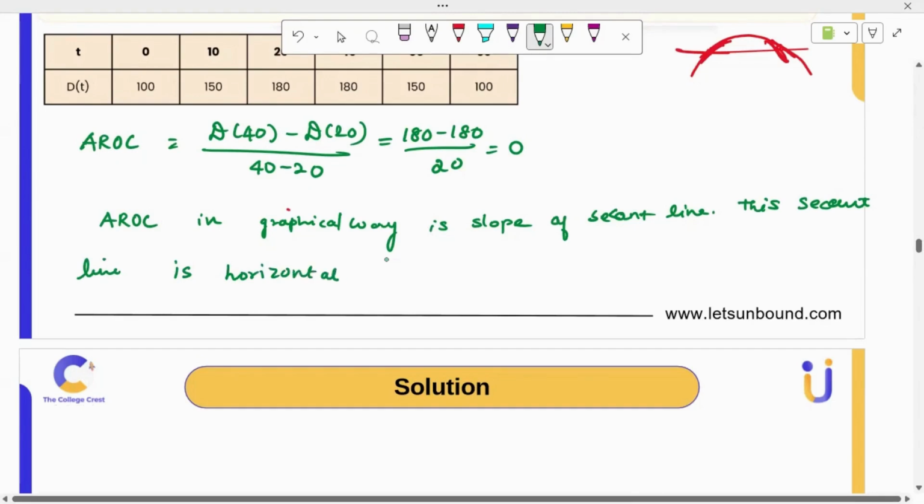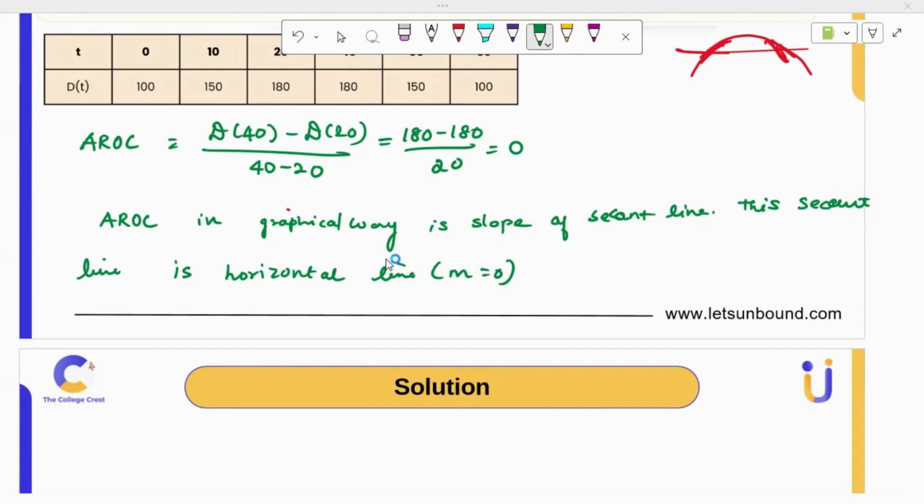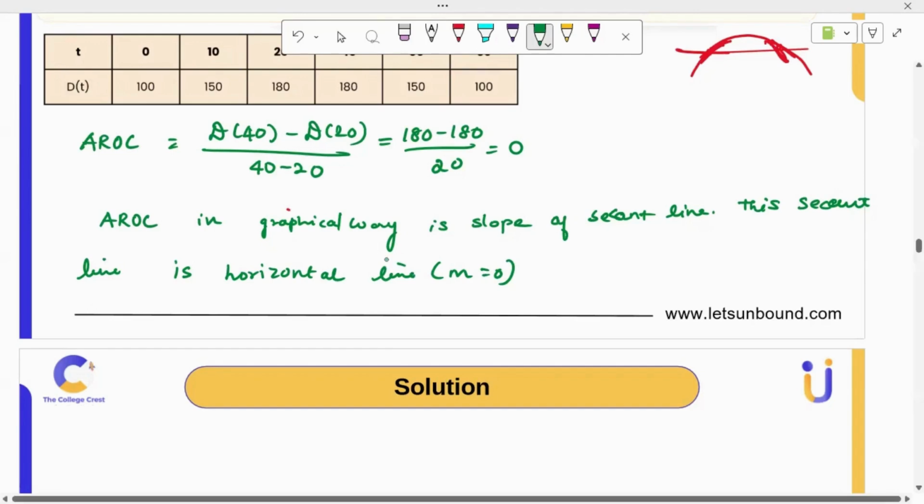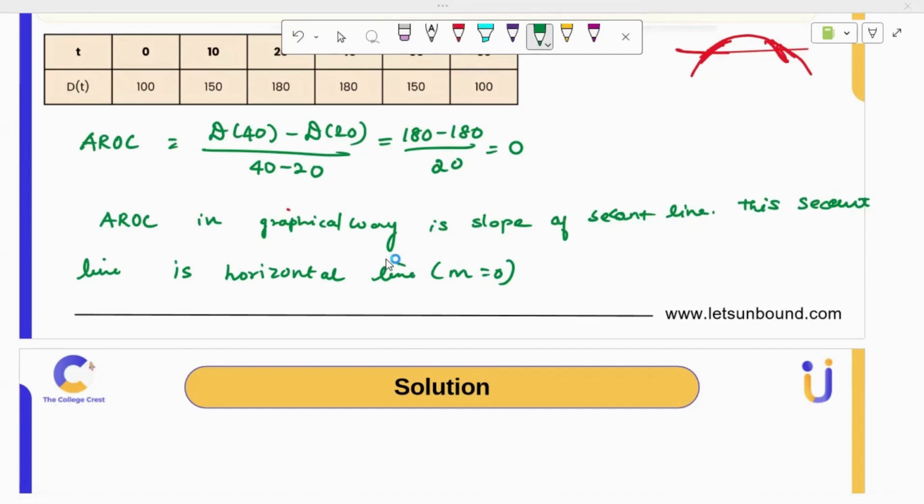A horizontal line always has slope 0. So why this happens? Here, due to the symmetrical nature, we got a horizontal line and hence the slope is 0. So this is what we observed here.